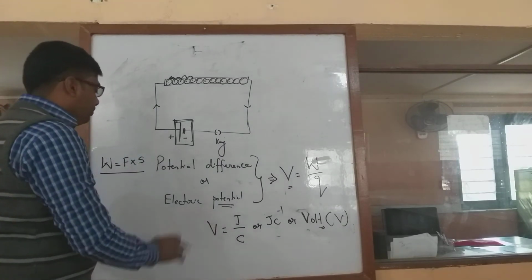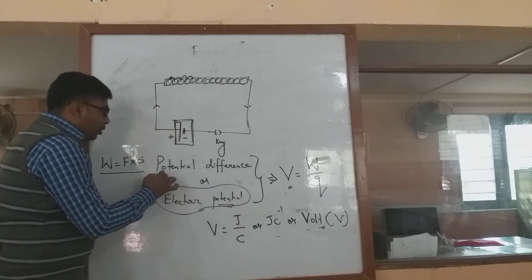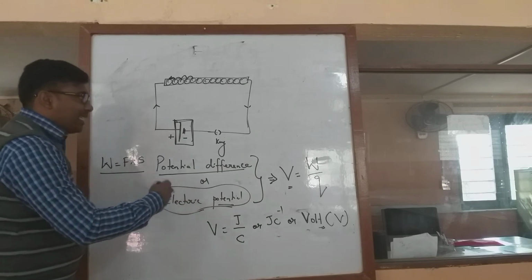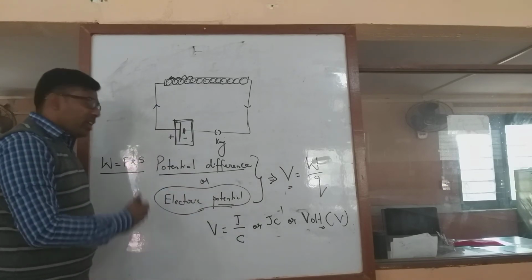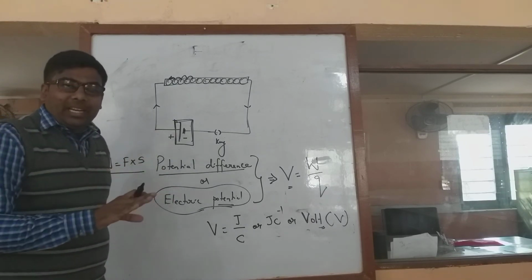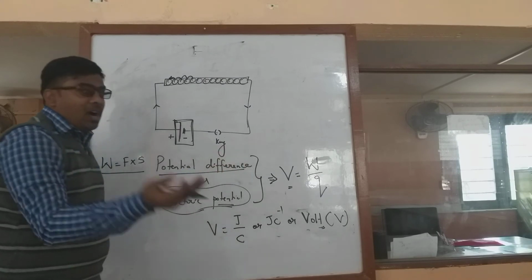Okay, now we are talking about electric potential, but I didn't say anything about potential difference. Electric potential and potential difference, as I said, are both relative terms. We can use either one. So is there any other way we can define electric potential and potential difference? Of course.